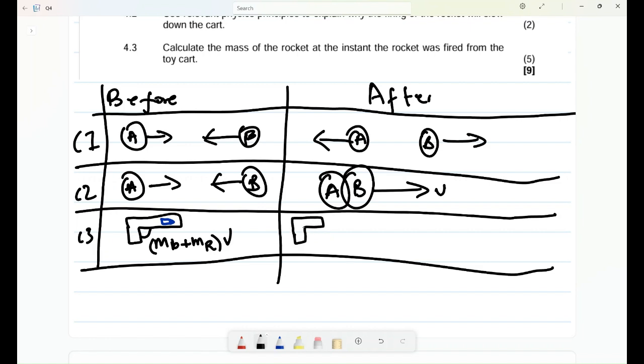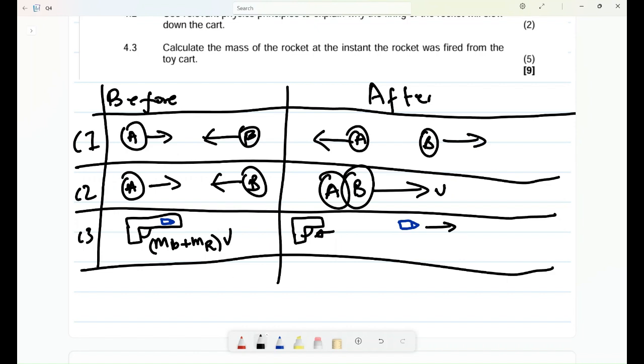The gun will do what? The gun will move backwards. Okay, that's what happens after shooting. But what will happen to the rifle? Can you see now, sorry, not the rifle, the bullet. The bullet will move towards the right with a velocity thereof.